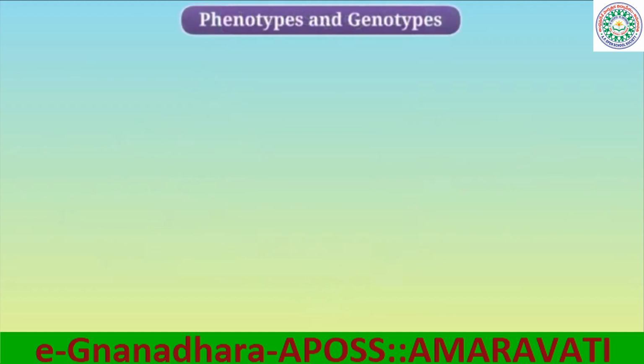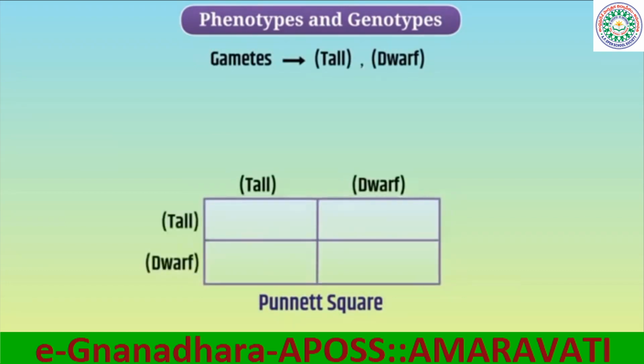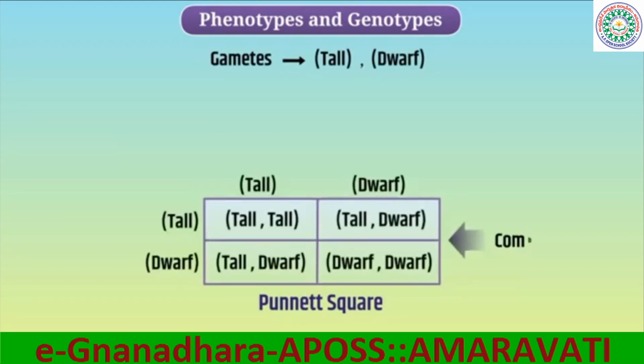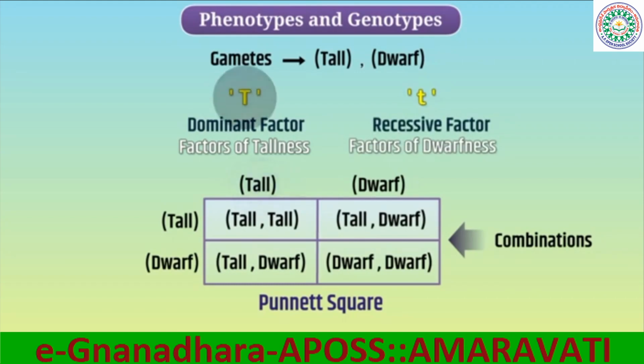Inheritance can be understood through the Punnett square. In this, we arrange the male and female gametes vertically and horizontally and find the possible combinations. We represent the dominant factor with uppercase letters and the recessive factor with lowercase letters. For example, tallness can be represented by uppercase T and dwarfness with a lowercase t.